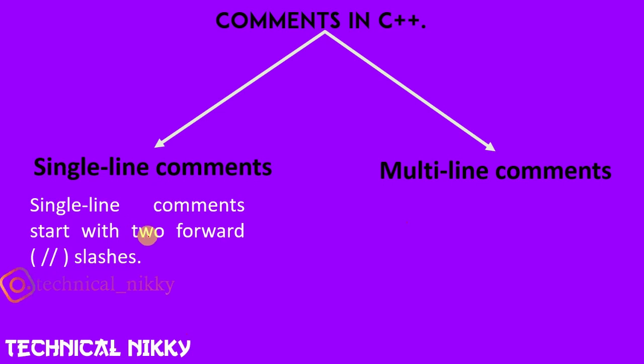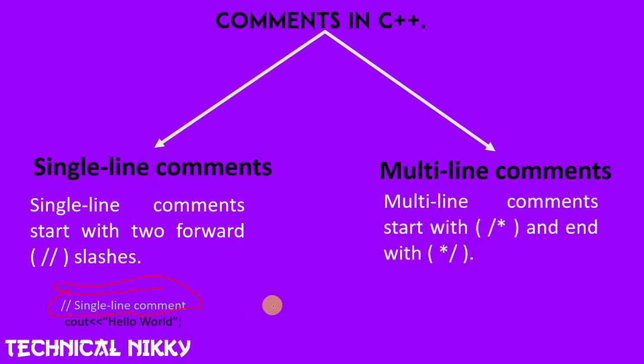Single line comments start with two forward slashes like that. If you type these at the start of a line, that is a single line comment. So with the cout hello world, this line will be ignored by the compiler at execution time. In our program there is no use of this line; it will only make our program complicated. Only the code cout hello world will be executed.